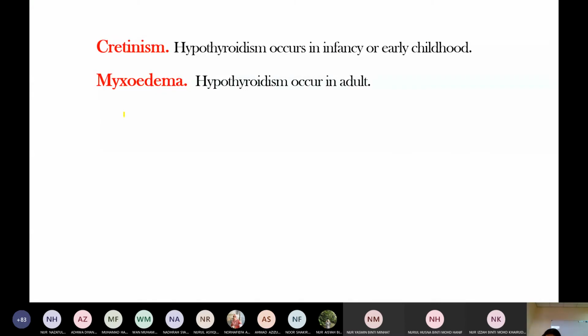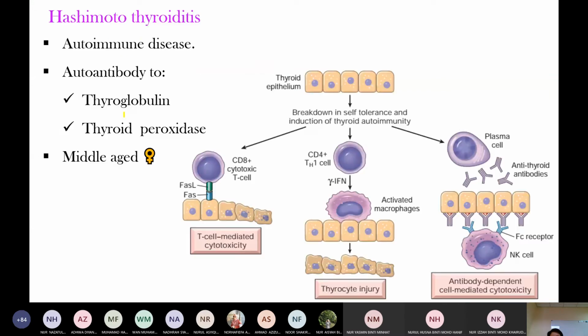Remember gigantism and acromegaly. Acromegaly is excess growth hormone. Excess growth hormone before epiphyseal closure, that is in children, presents with gigantism. Excess growth hormone after epiphyseal closure, that is in adults, presents with acromegaly. Here it is the same: hypothyroidism in children is called cretinism, and hypothyroidism in adults is called myxedema.